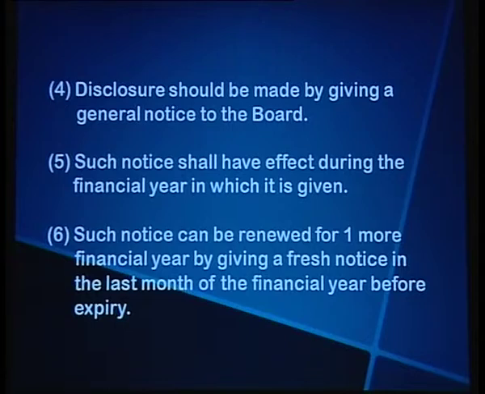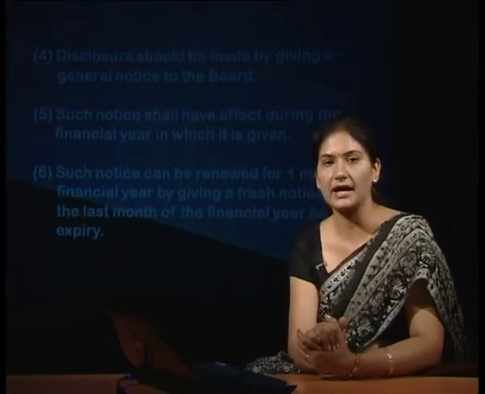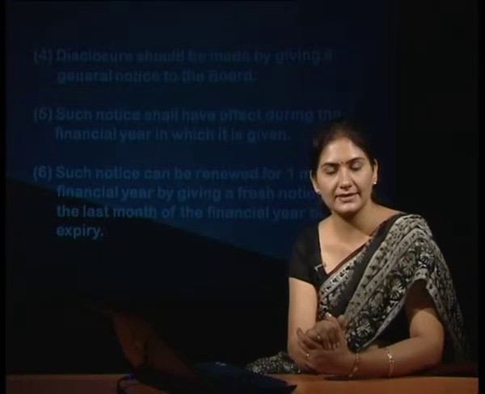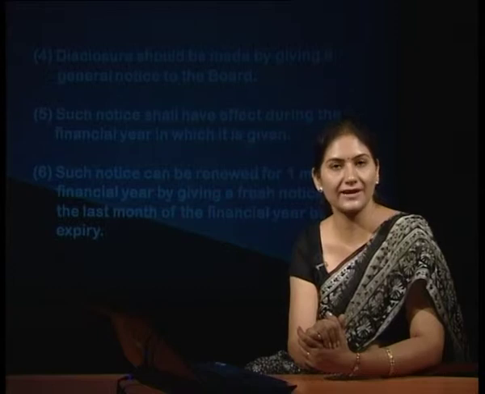So, say for example, the financial year of the company is April to March, and a person who is a director has got an interest, say developed in July. Then he can make the disclosure of interest in July itself, and this disclosure shall hold for the whole financial year.